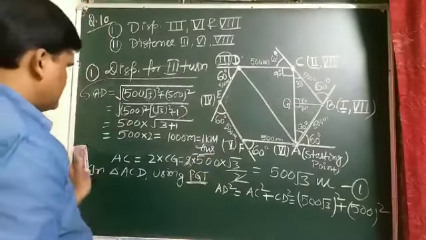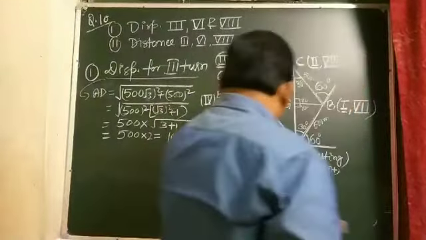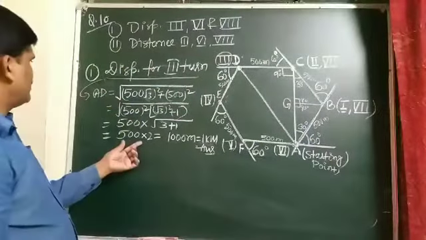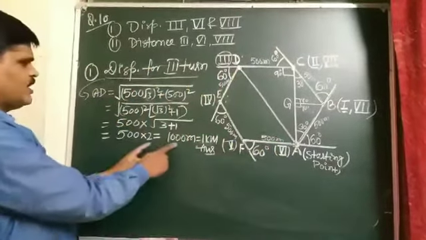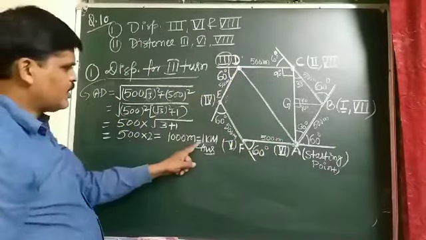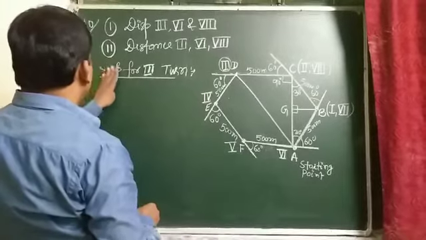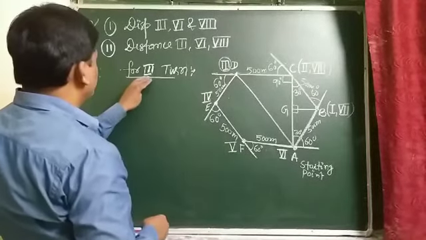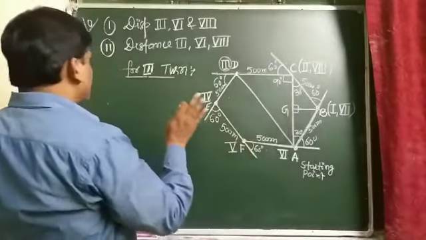This is the first answer we have found here. So the displacement AD comes out to be 1000 meter, and 1000 converted into kilometer is 1 kilometer. Now student, we have already calculated the displacement for the third term: 1000 meter or 1 kilometer.